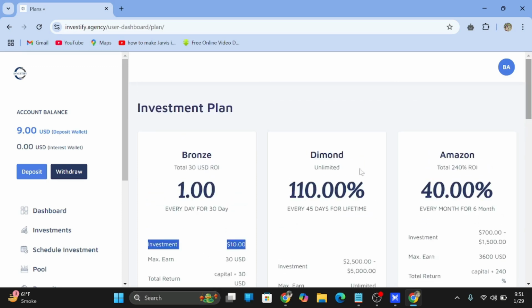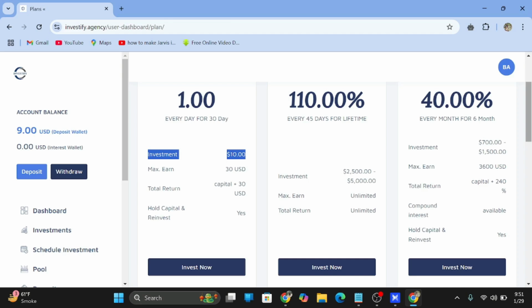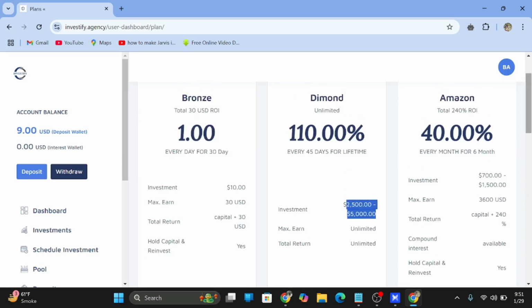So here's another plan, the Diamond. Here we will get 110%. It means 110% profit ratio for Diamond. But I think it's a huge investment. It's a very big profit, very big investment plan, and it will get a maximum earning of 110%.